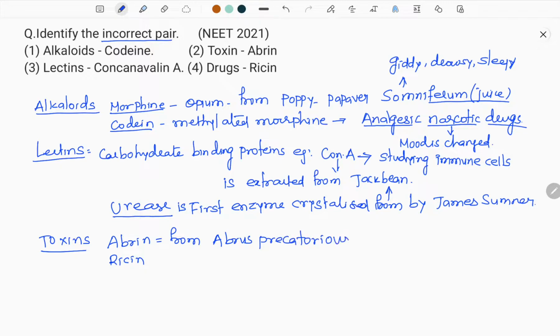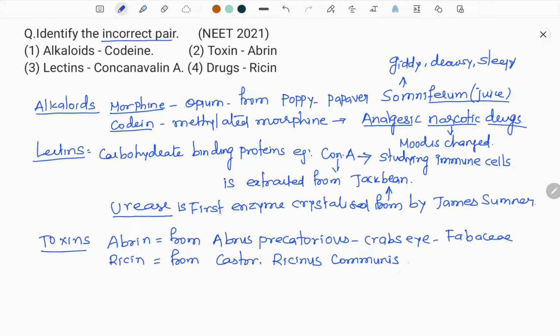You believe it or not, it is commonly called crab's eye, and it is a member of Fabaceae, Papilionaceae. And Ricin is from castor. We botanically call it Ricinus communis.